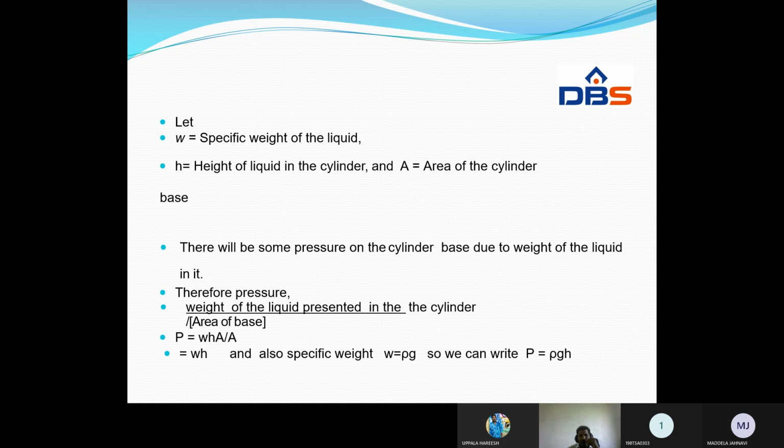Rho g we discussed in the first unit, in the first classes. Therefore we can write pressure P is equal to rho g H. Understand? If pressure is equal to rho g h, then pressure head h is equal to P by rho g. From the equation P is equal to rho g h, we can write h is equal to P by rho g.